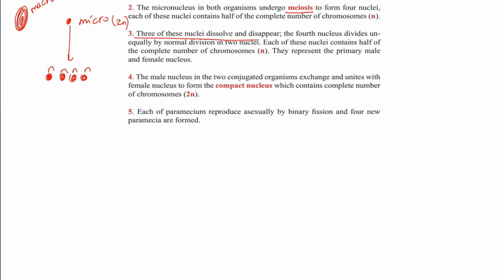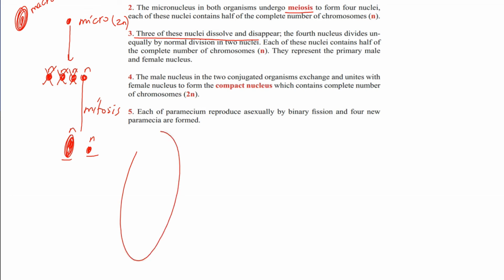Three of these nuclei dissolve and disappear. The fourth nucleus divides unequally by normal division into 2 nuclei, one big and one small. Each of these nuclei contains half of the complete number of chromosomes. Also they are haploid. Why? Because this division is mitosis. They represent the primary male and female nucleus. Which one male, which one female? The small one male, the big one female.